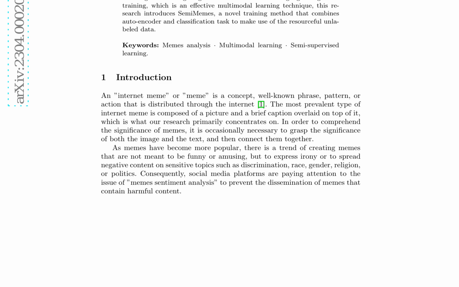The proposed method has significant implications for social media platforms, as it can accurately analyze meme sentiments, thereby aiding in the censorship of harmful content. By leveraging the strengths of both image and text components, SemiMemes provides a more comprehensive understanding of memes, enabling more effective moderation of online content.